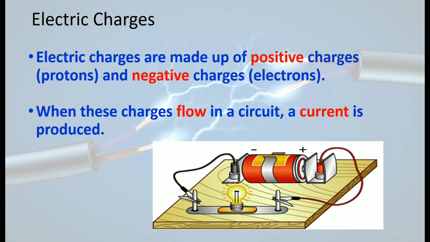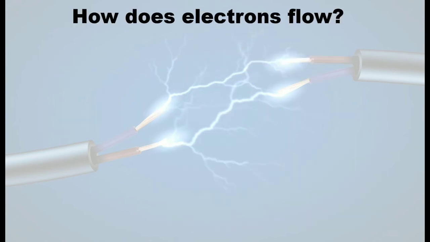When these charges flow in a circuit, a current is produced. Now how do electrons flow? The battery in a circuit gives energy to the electrons and pushes them around in a circuit.